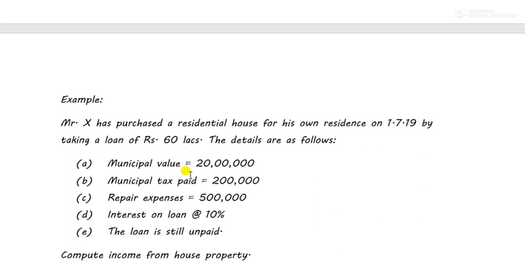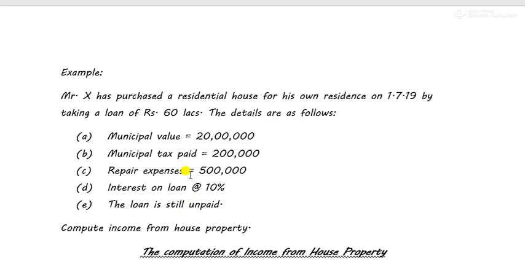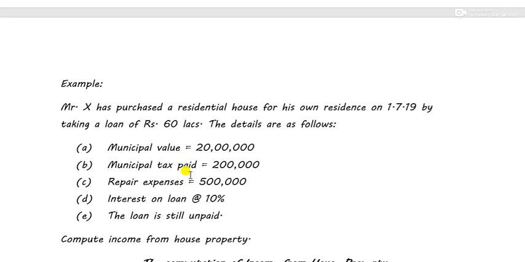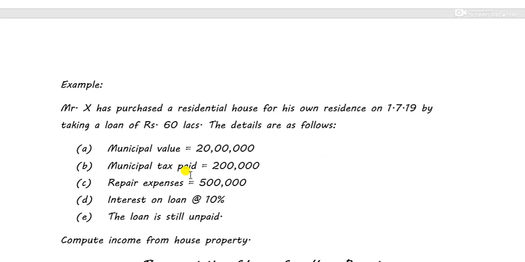So this was it. Let's do a small example on this. Mr. X has purchased a residential house for his own residence on 1/7/19 by taking a loan of 60 lakhs. They'll give you all the details in the world, but you don't have to use any of the details except only one thing. So Mr. X took a loan of rupees 60 lakhs and purchased the house.